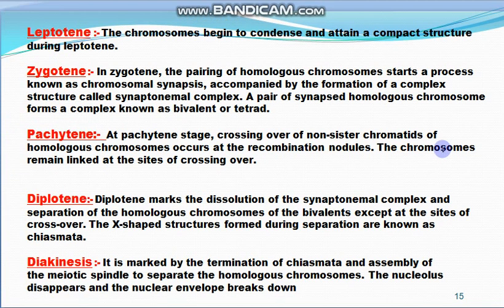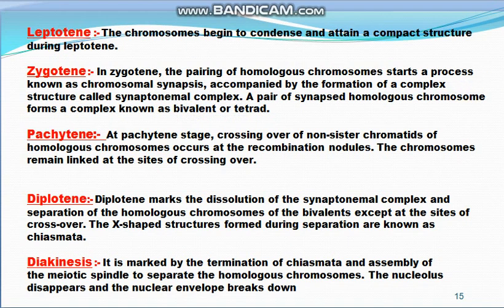In leptotene, the chromosomes begin to condense and they attain a compact nature. Next comes zygotene. In zygotene, the pairing of homologous chromosomes starts, a process which is known as chromosomal synapsis, and it is accompanied by the formation of a complex structure known as the synaptonemal complex. A pair of synapsed homologous chromosomes forms a complex known as the bivalent or the tetrad.